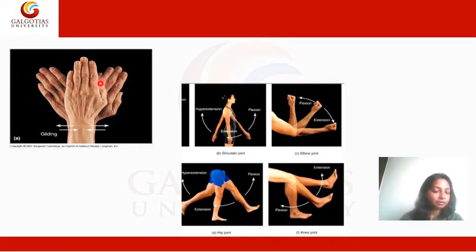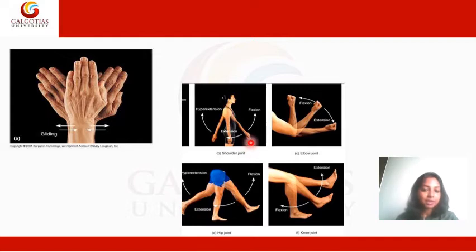And if you trace it along the thumb, it is called the radial side. Now this picture is an example of a gliding joint. So if you move the dorsum towards the ulna or towards the radial side, that movement is called the gliding movement.